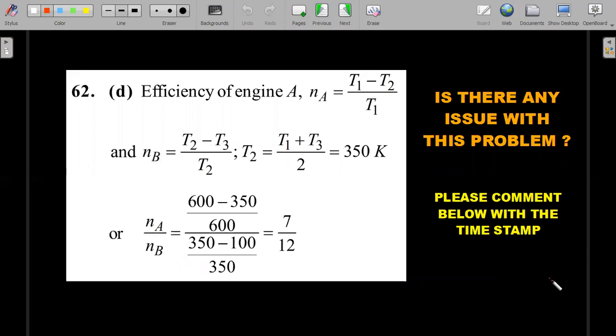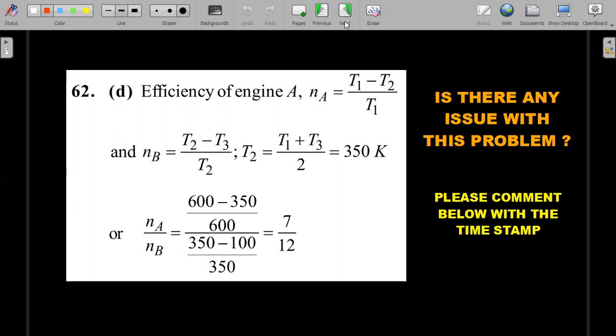So this is the solution given. Check it out. Don't mug up things like this. Okay, so this is very bad according to me. So if you have understood any of the things that I've taught in the last 5 to 10 minutes on Carnot engines, I think you should be able to find the mistake, and finding a mistake in some solution makes you better definitely.